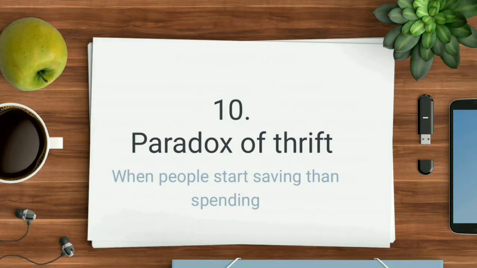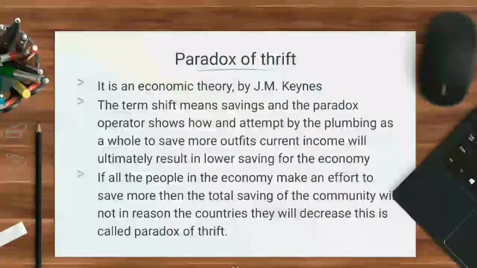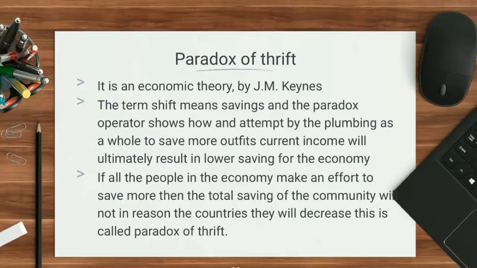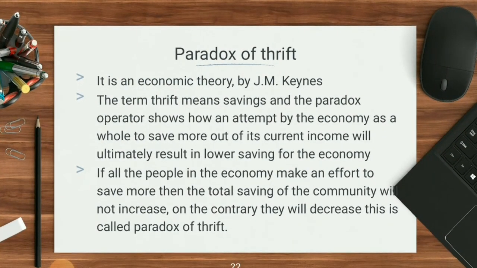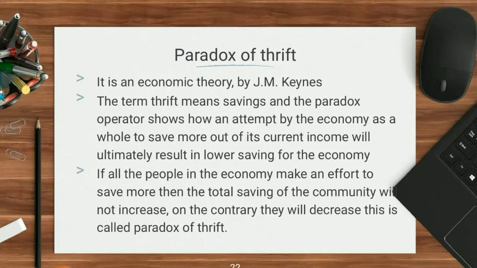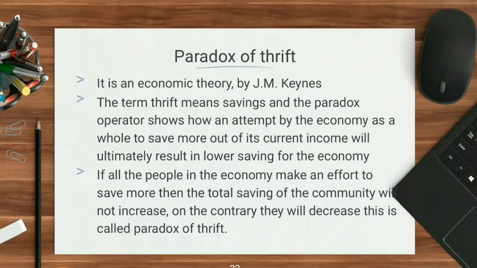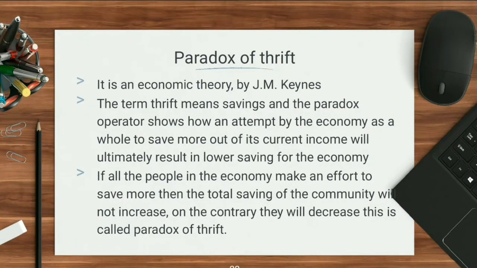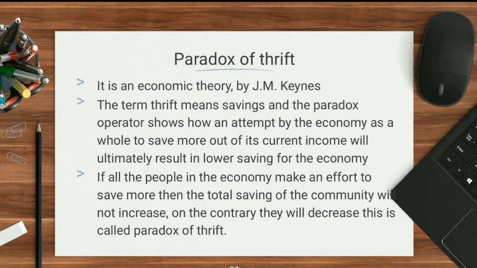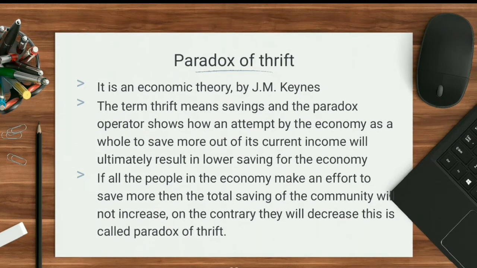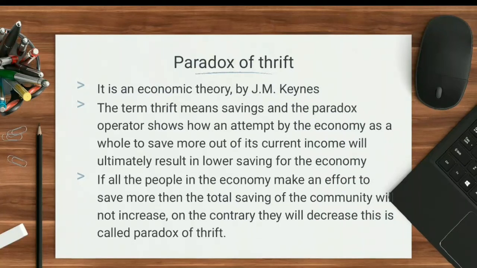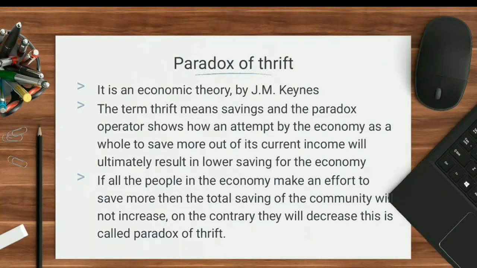In detail, this concept was propounded by J.M. Keynes. The term thrift actually means saving, and the paradox of thrift shows how an economy as a whole tries to save more out of its current income. When the economy starts saving more from current income, the result will be lower saving in the economy.